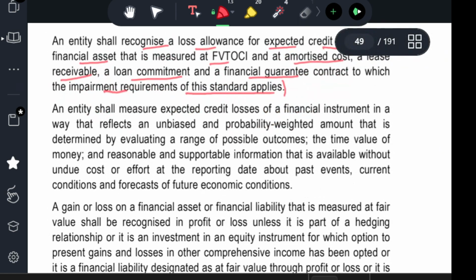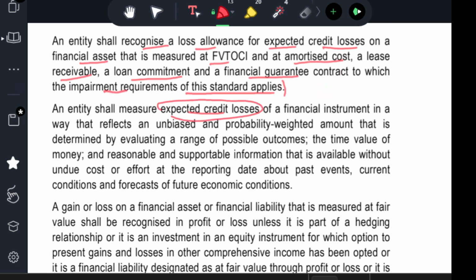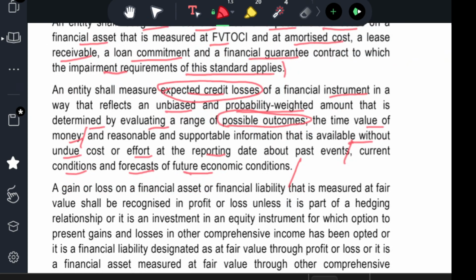The entity shall measure the expected credit loss of a financial instrument in a way that reflects an unbiased and probability-weighted amount that is determined by evaluating the range of possible outcomes, the time value of money, and reasonable and supportable information that is available without undue cost or effort at the reporting date about past events, current conditions and forecasts of future economic conditions. So whenever you revalue something at fair value, the expected loss should be subtracted. At the same time, it should not be biased. It should always be true and fair.